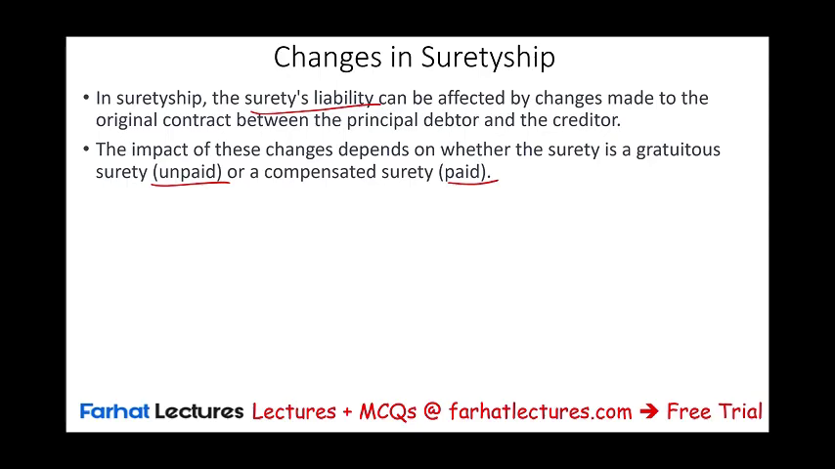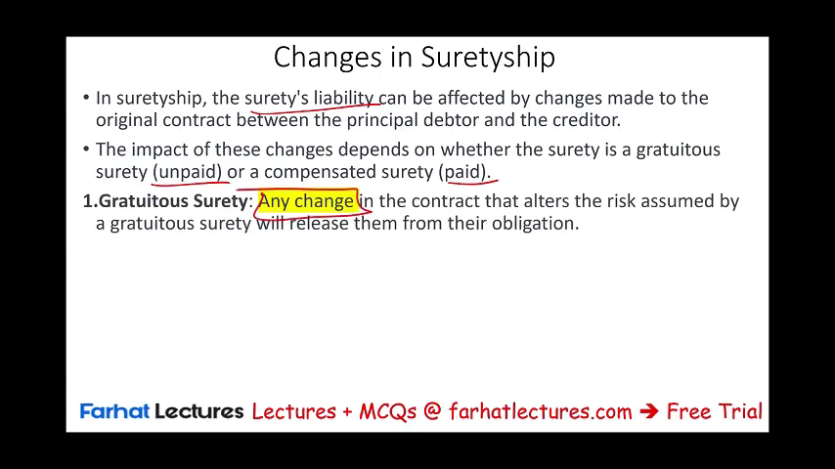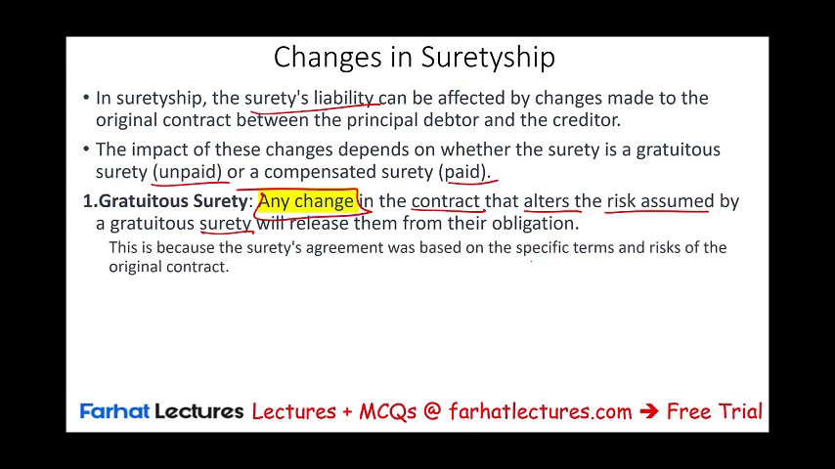If the surety is unpaid, any change in the contract that changes the risk assumed by that unpaid surety would release them from their obligation. This is because the agreement was based on specific terms and the risks of the original contract, and now it changes. It doesn't matter whether the risk went up or the risk went down. Any change would relieve an unpaid surety from their obligation.